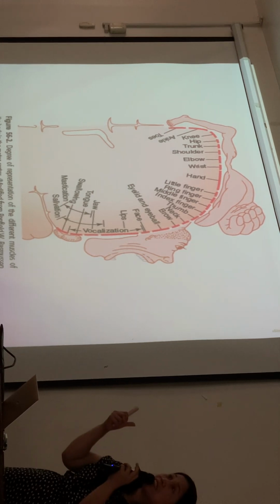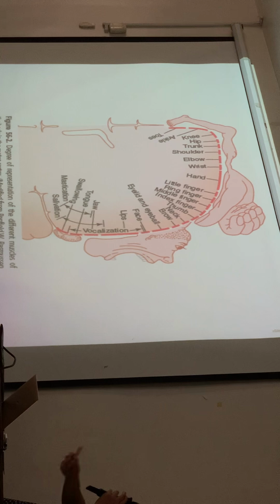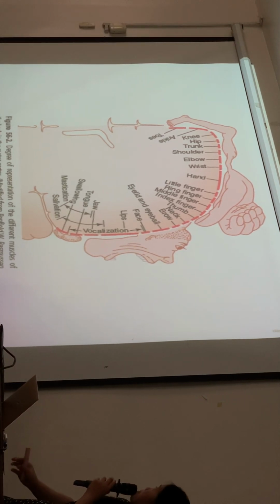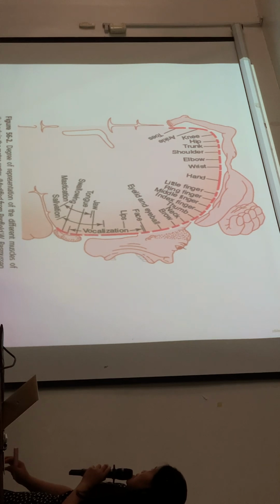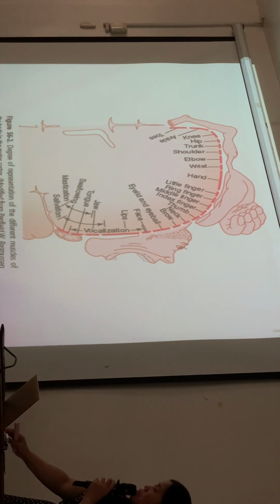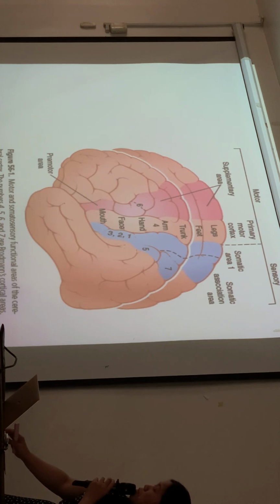Very important for motor activity. So this is the topographical organization of the specific parts of the body in the motor cortex. Okay, so that's the primary motor cortex.